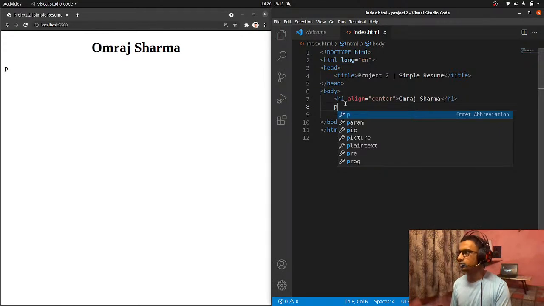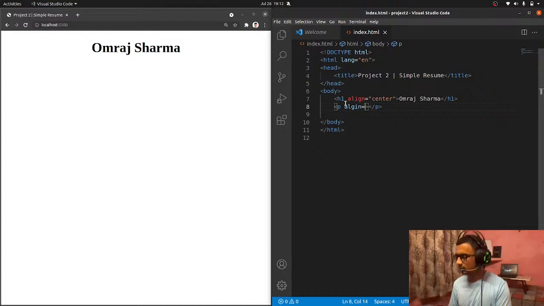And I'm just going to have the paragraph tag. Let me align equals to center, and I'm going to put my number over here. Let's see if a student can guess my number or not. So I'll put 1 2 3 4 5 6 minus 2 4 5 6.